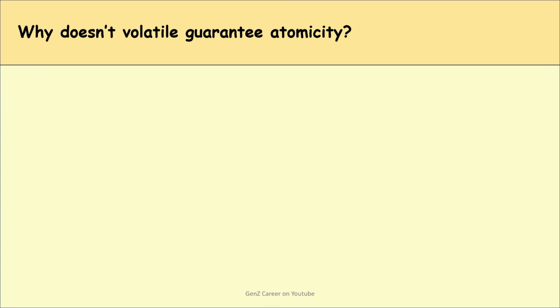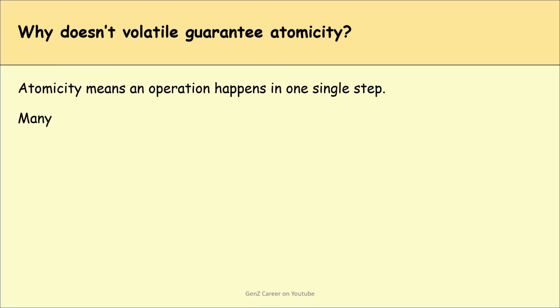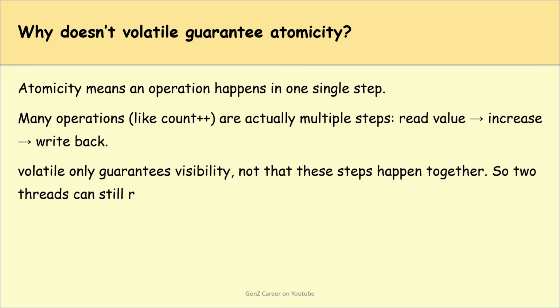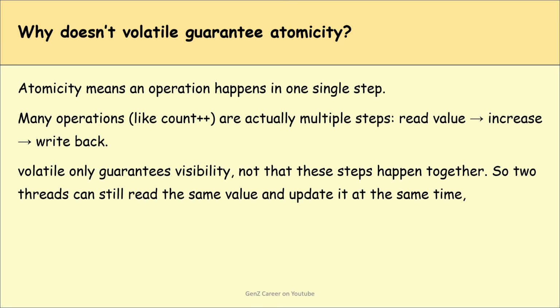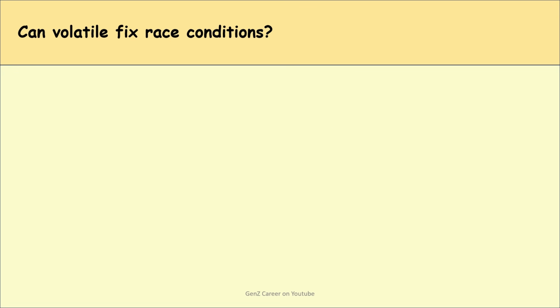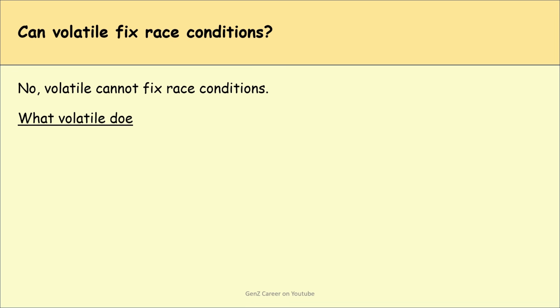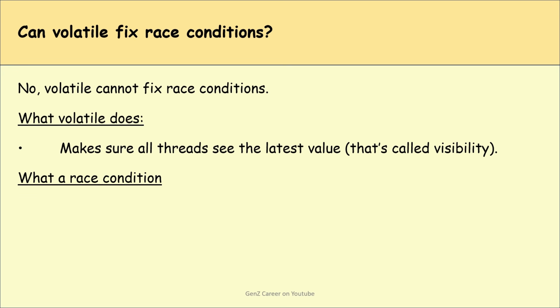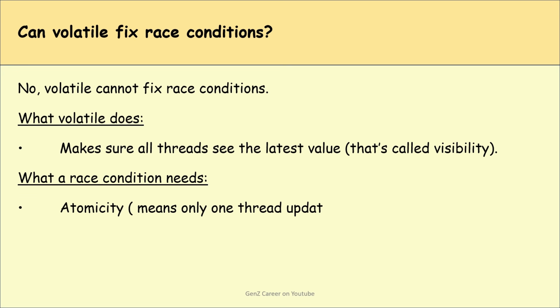Why doesn't volatile guarantee atomicity? Atomicity means an operation happens in one single step. Many operations like count++ are actually multiple steps, meaning it reads the value, increases it, and writes it back. Volatile only guarantees visibility, not that these steps happen together. So two threads can still read the same value and update it at the same time, causing wrong results. Okay. Can volatile fix race conditions? No, volatile cannot fix race conditions. What volatile does is make sure all the threads see the latest value. That's called visibility. What a race condition needs is atomicity, meaning only one thread updates at a time.